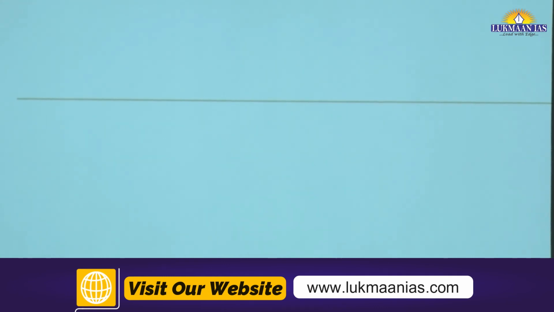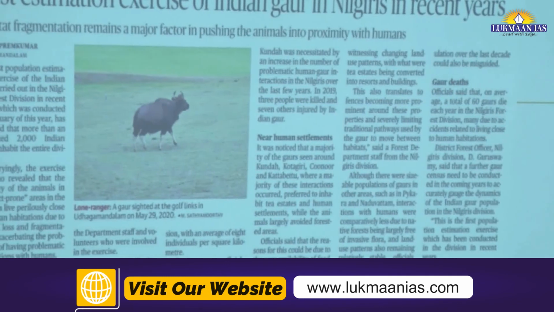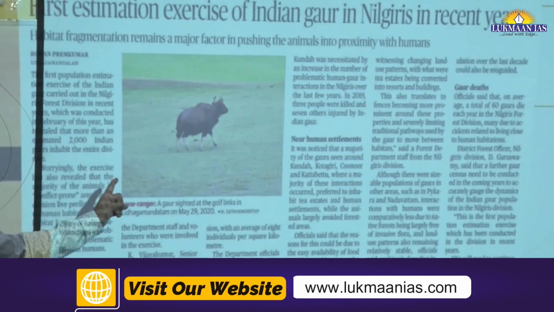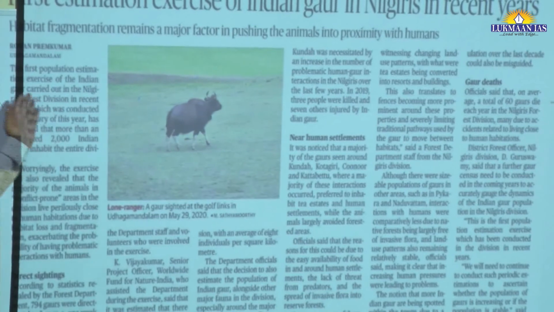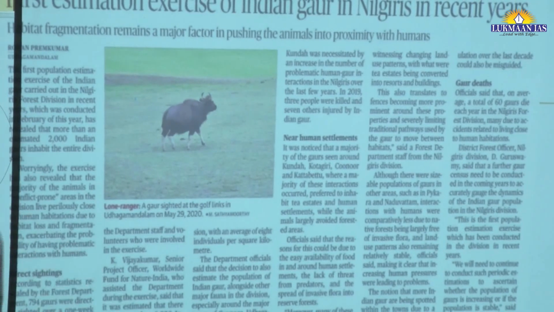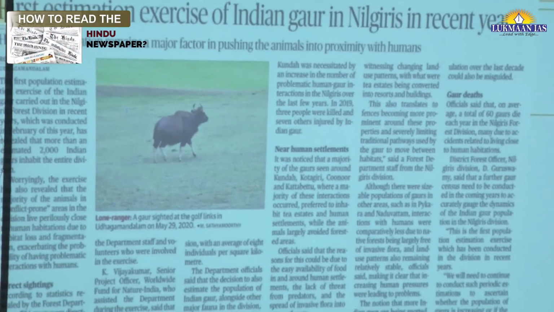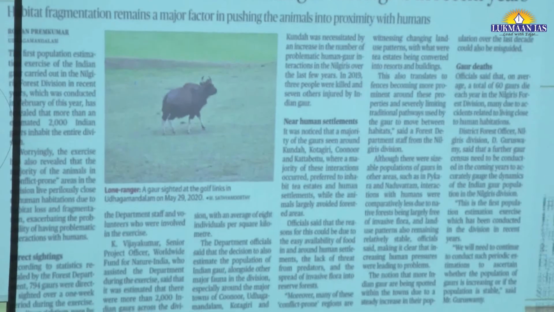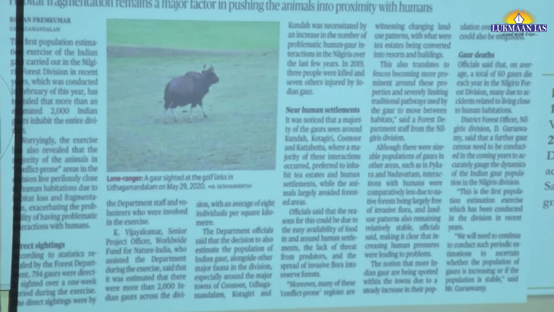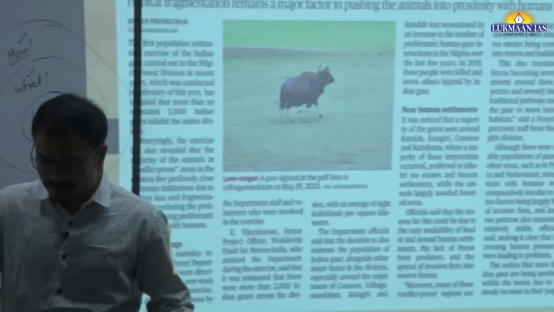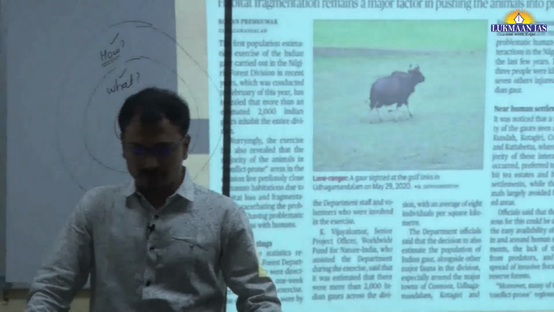For example, see this news. Recently, last week, this news was there on that back page, last page at the bottom. So it is talking about the first estimation exercise of Indian Gaur in Nilgiris in recent years, right? So what to take as input from this is the IUCN status of this Indian Gaur and the habitat of this Indian Gaur, right?